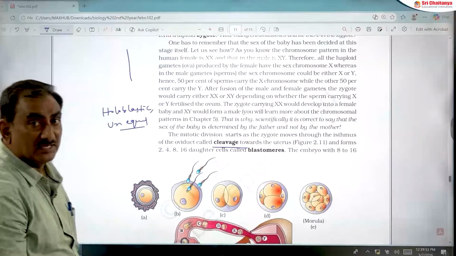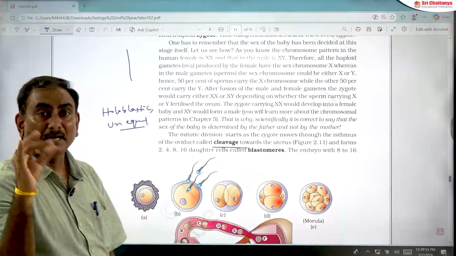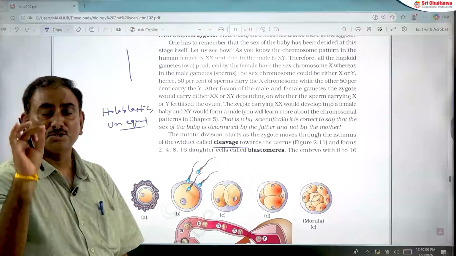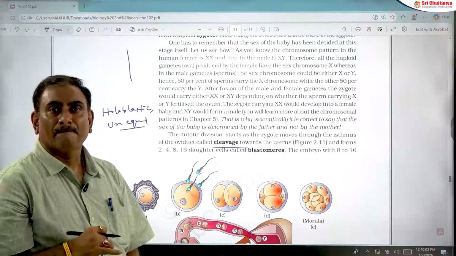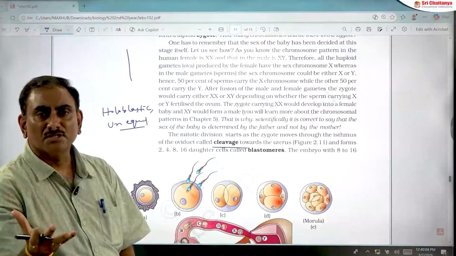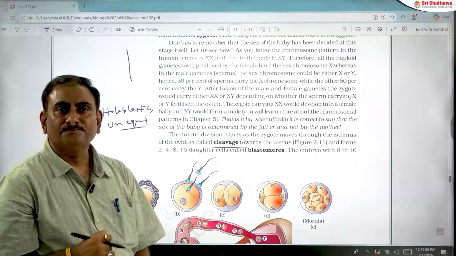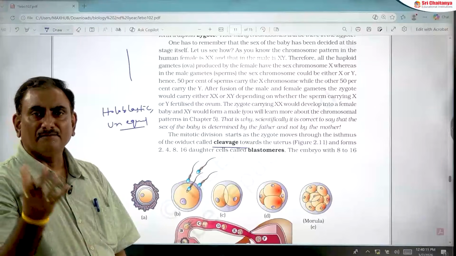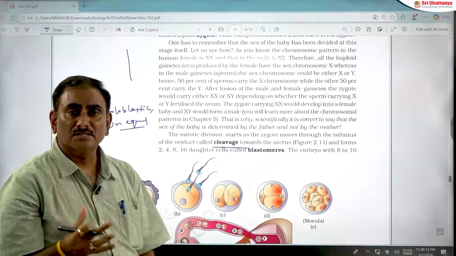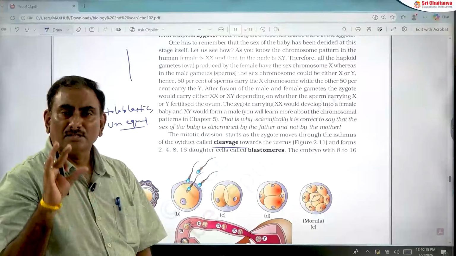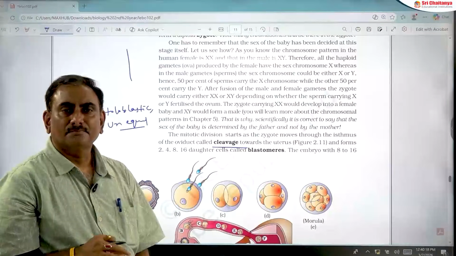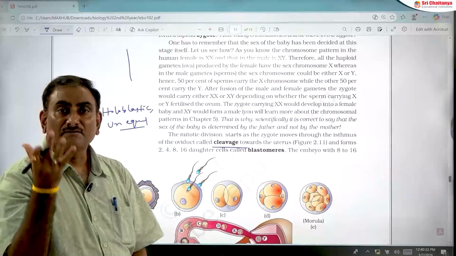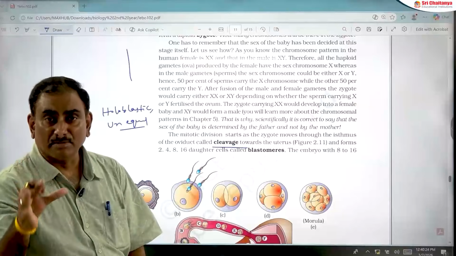What is the difference between cleavage and mitosis? In cleavage, the nucleocytoplasmic ratio increases, O2 consumption is also more, and there is no growth phase. So these are the differences between cleavage and mitosis.